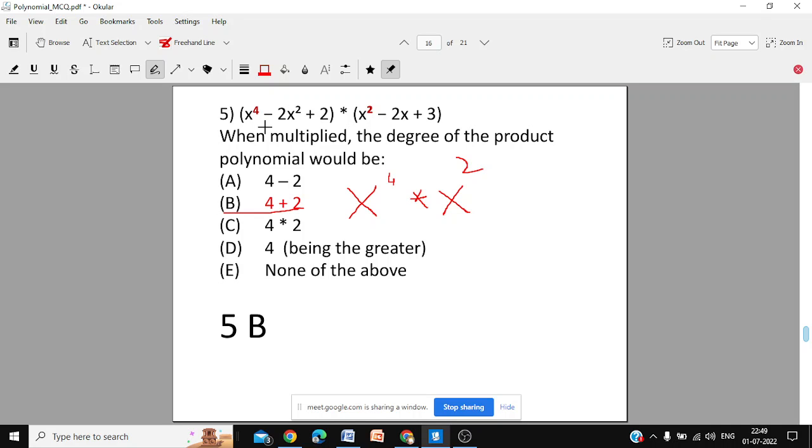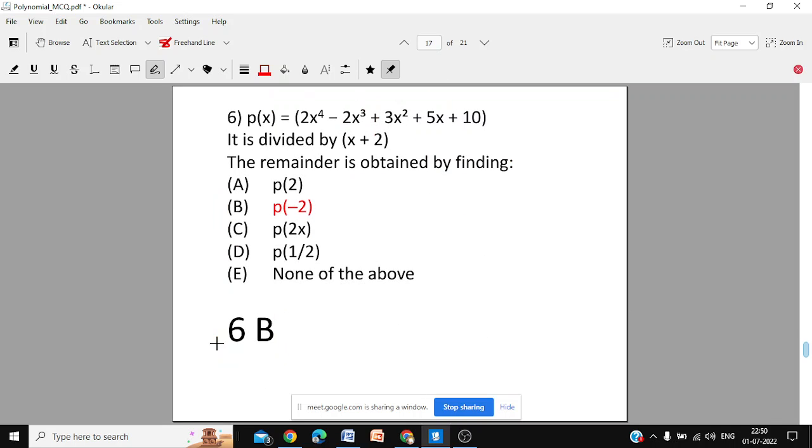On multiplying, you don't multiply the powers. X power 4 multiplied by x power 2 is x power 4 plus 2. So 4 plus 2 or 6 is the correct answer. So we have got 5B. 5B is the correct answer.